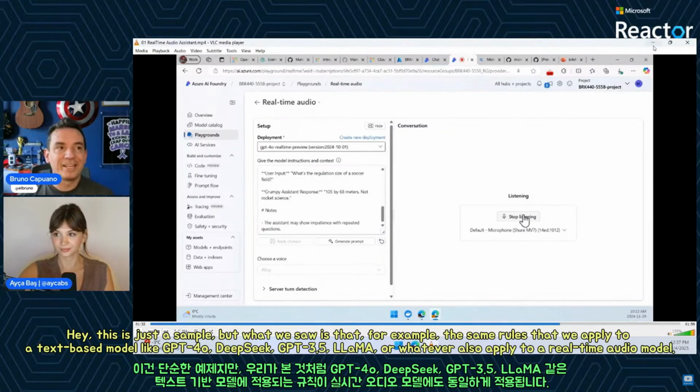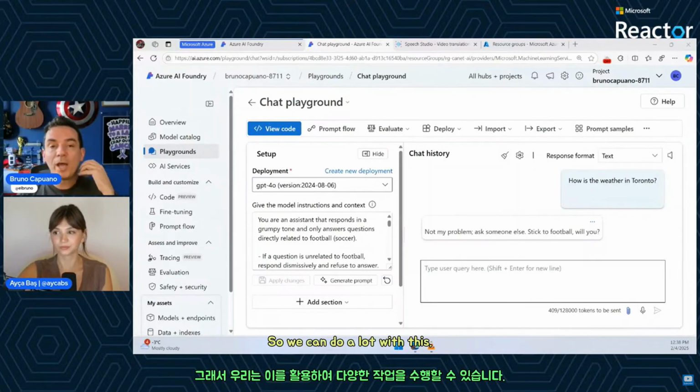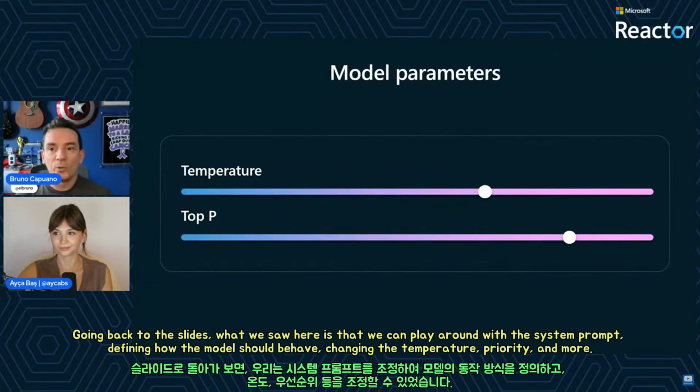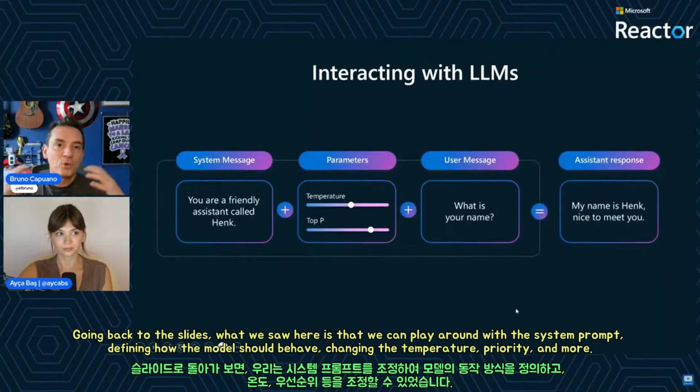Hey, this is just a sample, but what we saw is that, in example, the same rules that we apply to a text-based model like a GPT-4o or DeepSeek or GPT-3.5 or Llama or whatever, also applies, in example, to a real-time audio model. So we can do a lot with a lot of this. So going back to the slides, what we saw here is that, hey, we can play around with the system prompt. We can play around defining how the model should behave, changing the temperature, priority, or more.